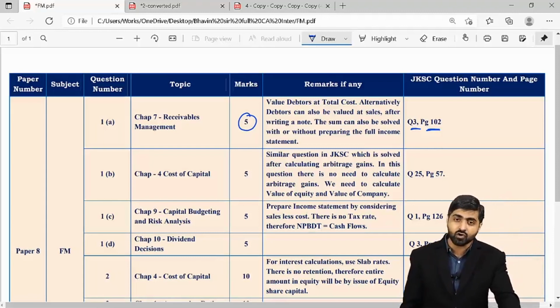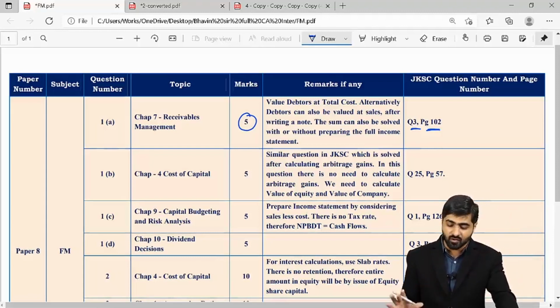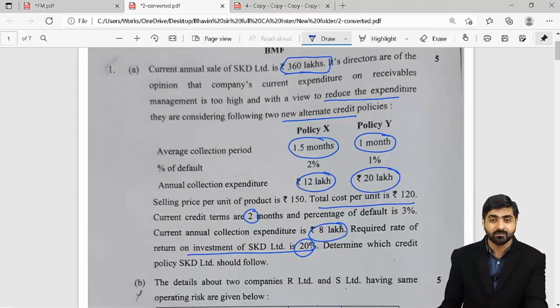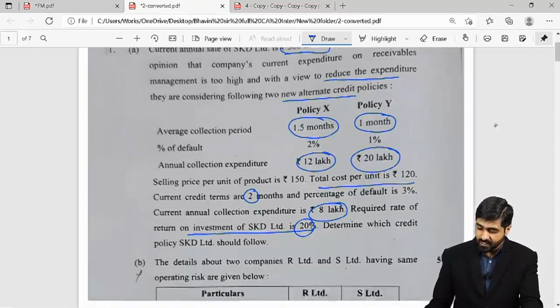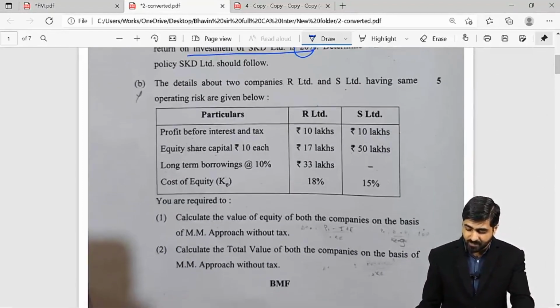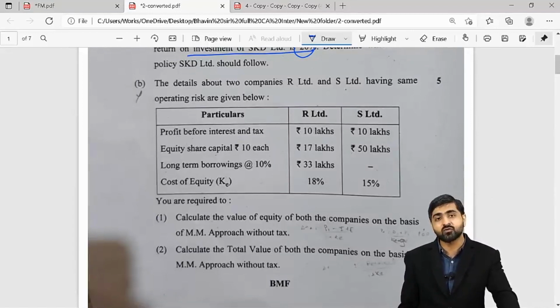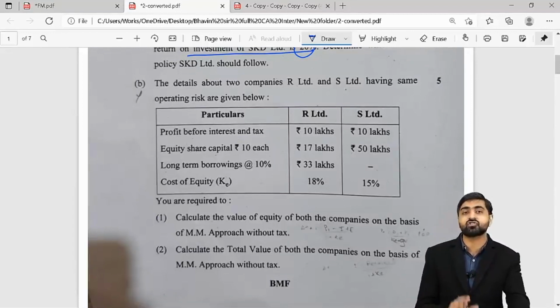Here we have the total cost available, so we can value the debtors on the basis of total cost, and we have the credit period also available. Now let us come to the next question, question number 1B. Question number 1B is regarding your capital structure theories, and in our JK Shah classes textbook we cover it in the chapter cost of capital.